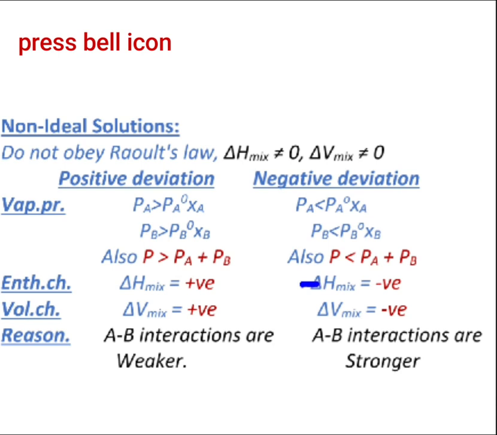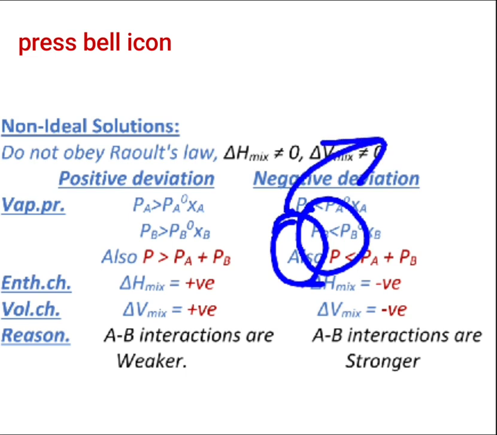In such cases, what happens? The molecules overlap very firmly with each other. Because of this, a large amount of energy is released in the system. Since due to these strong interactions a larger amount of energy is released, your delta H mixing is negative.